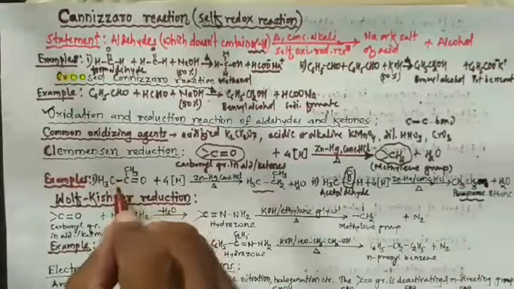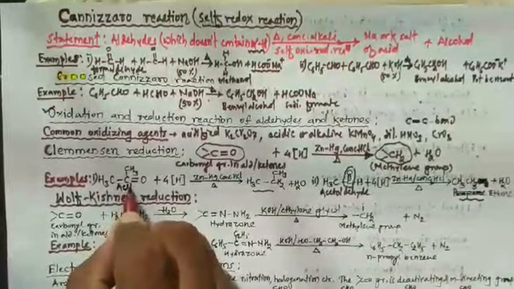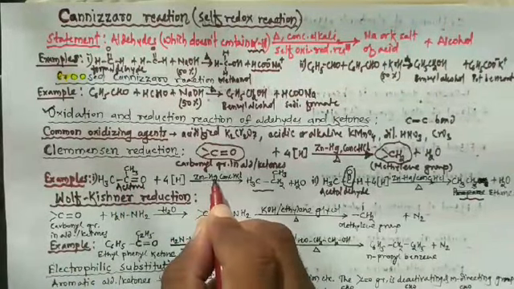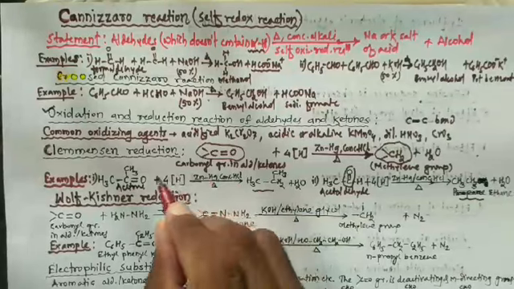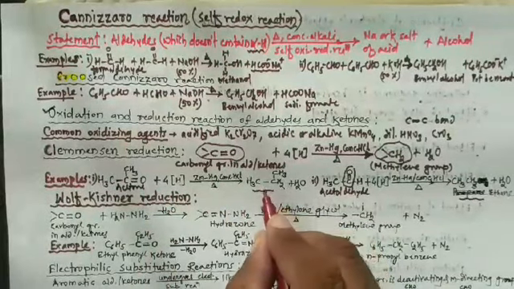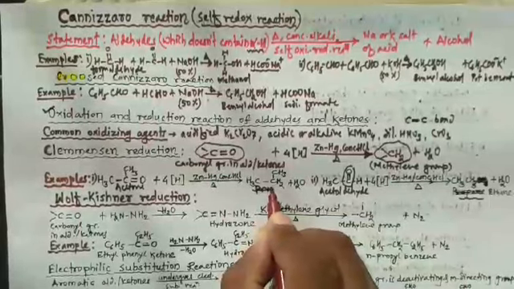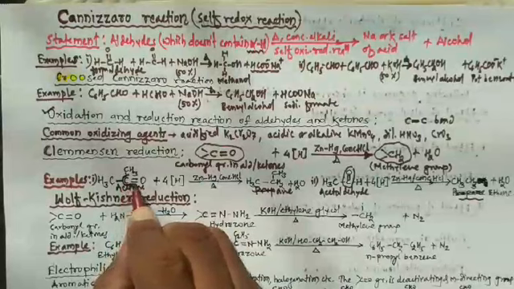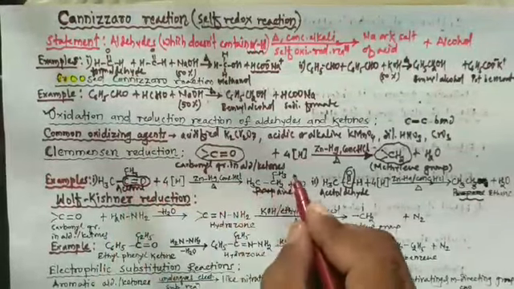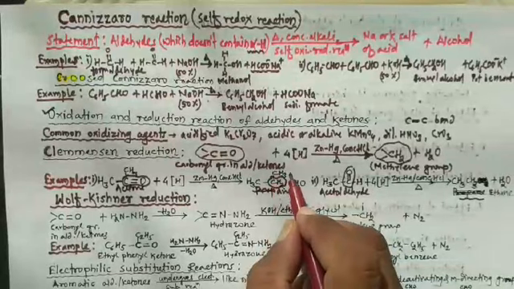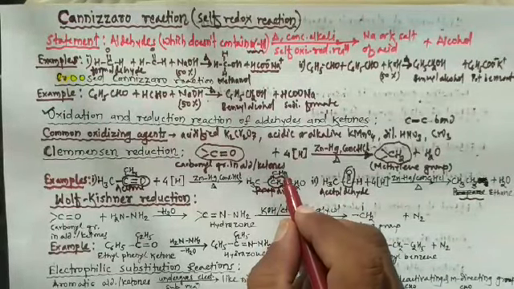Then the next example: when acetone is heated with zinc amalgam and concentrated HCl, it undergoes reduction to produce another alkane, and that alkane is propane. Again here, this C double bond O group is converted into CH2. So this is the Clemmensen reduction.